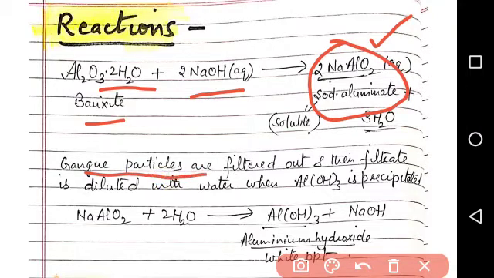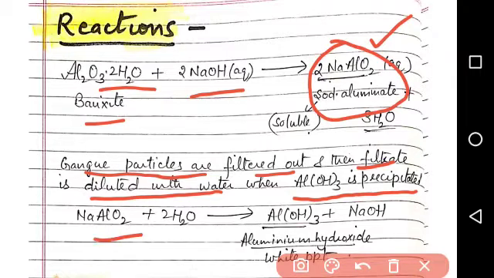Those gangue particles or impurities are filtered out, and then the filtrate is again diluted with water when Al(OH)3 is precipitated. So the reaction is NaAlO2 plus 2H2O gives Al(OH)3, aluminium hydroxide, plus NaOH. So Al(OH)3 is obtained in the form of a white precipitate, which is filtered out and used further.